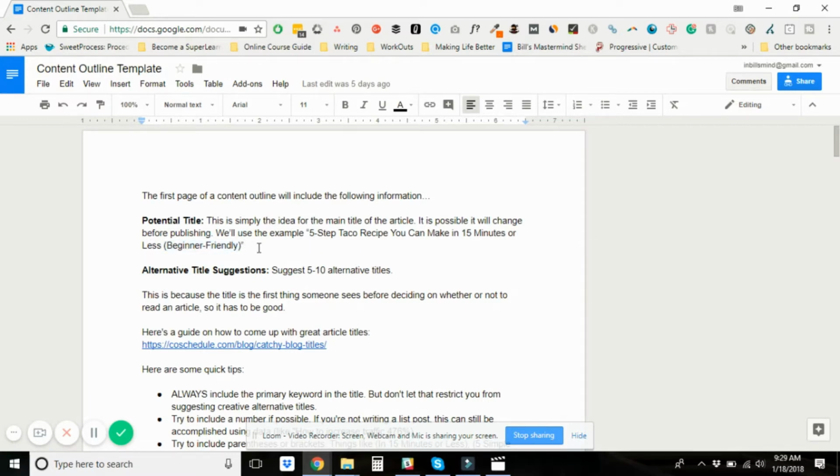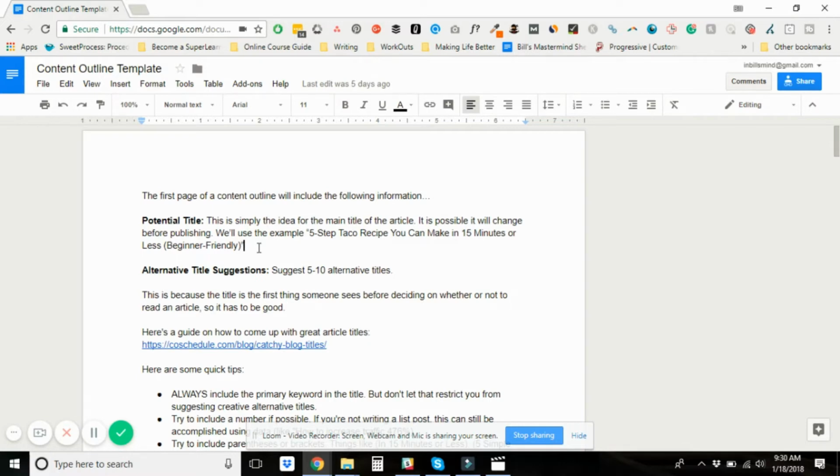Now the numbers drive more clicks. There's been research done that shows that numbers in a title drive more clicks, and it doesn't have to be a list article either. It doesn't have to be 5 ways to do X. You can use data, you can use percentages, you can use traffic numbers. Like I did here, 5 steps, 15 minutes. Any way you can think of to include a number is great.